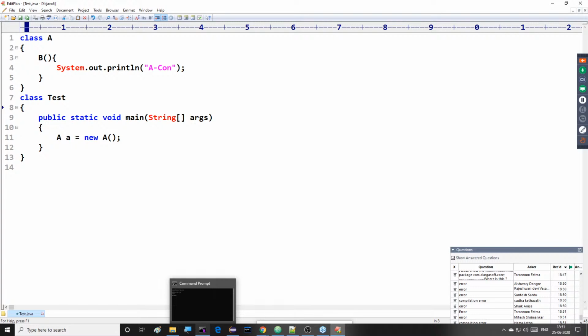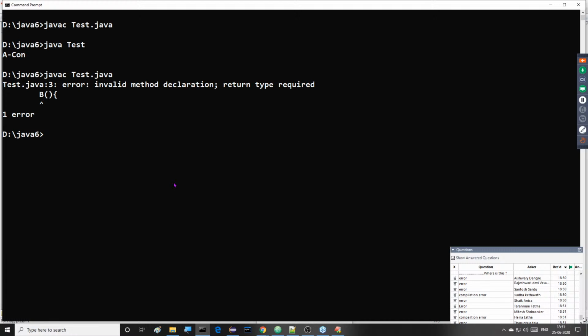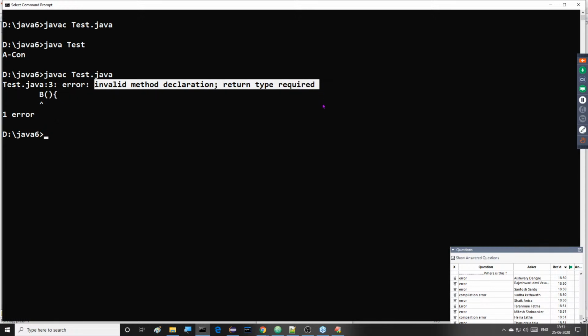I'm going to compile this. Definitely, we are able to get a compilation error. javac tester.java. Right, sir, here we are getting some error. What is the error here? That error will be: invalid method declaration; return type required. This is the error here we are getting.